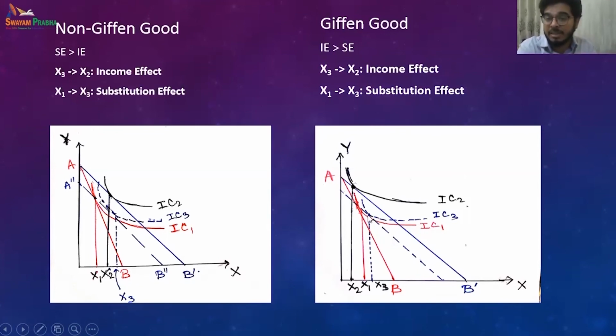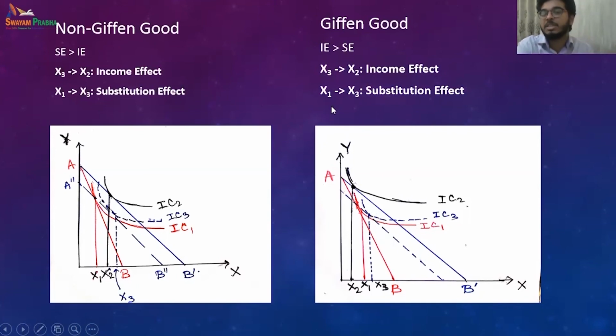The income effect is the new budget line after the price shift, and the modified budget line when we are trying to keep the real income the same, or trying to consume the same combination. So this parallel movement has caused a shift in consumption from x3 to x2. So this is my income effect. So x3 to x2 is my income effect, x1 to x3 is my substitution effect.